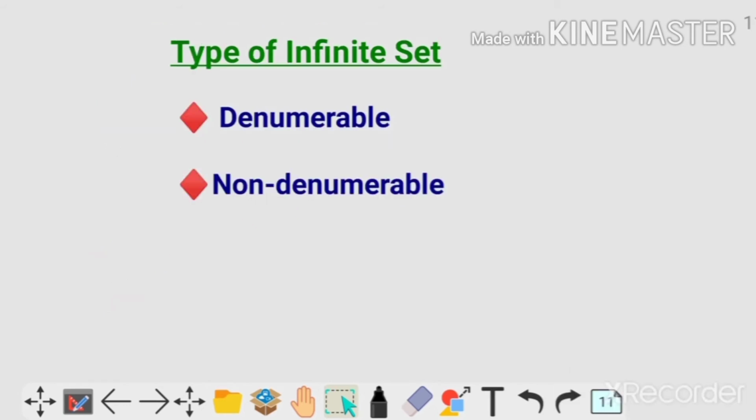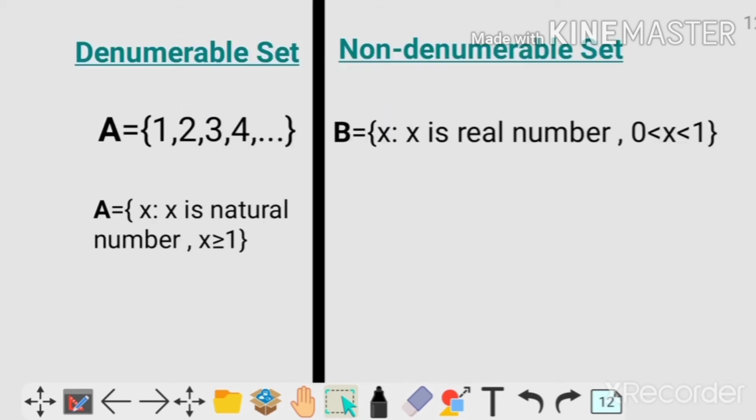Okay. Now we'll learn the types of infinite set. There are two types of infinite set. The first one is denumerable and the second one is non-denumerable. If I say denumerable set, I have taken one example A which contains all the natural numbers. I have written it in tabular method and next in property method.